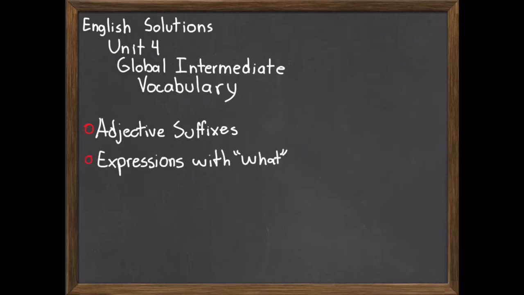We will also look at expressions with "what" and what they mean. Also, some words related to crimes. And finally, usual and unusual: words that are similar and words that describe usual things and unusual things.